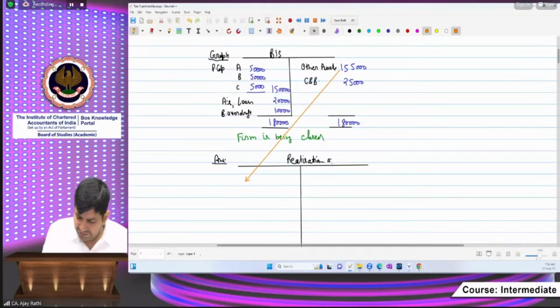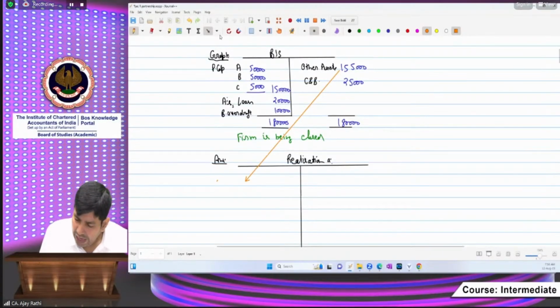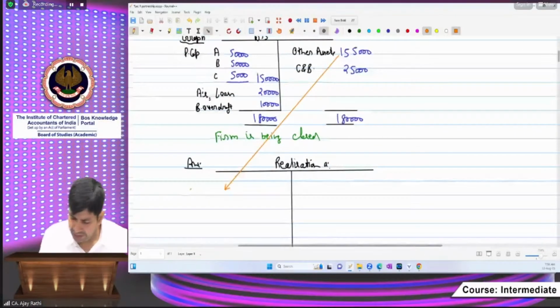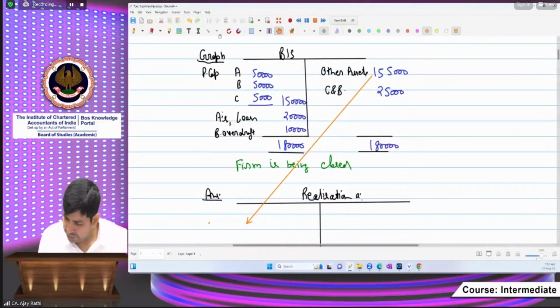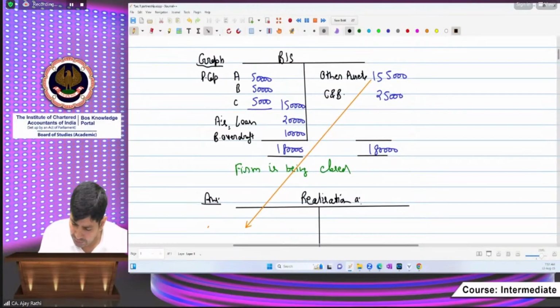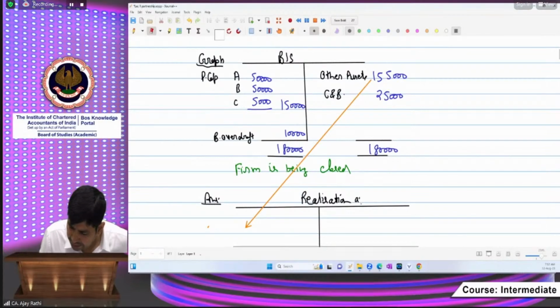You will be transferring, in step number one, all the assets and liabilities except these things. I am taking one more thing in the question, that is the creditors. Beta, please insert a column so that you can understand everything properly. There is A's loan. I am changing the figure here.